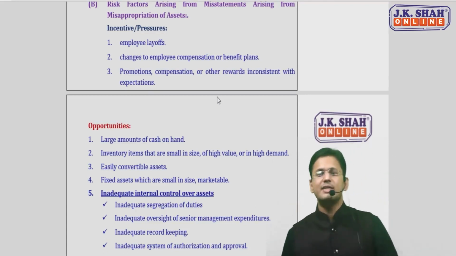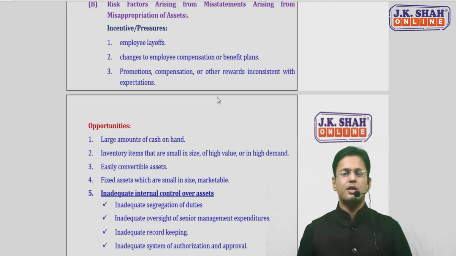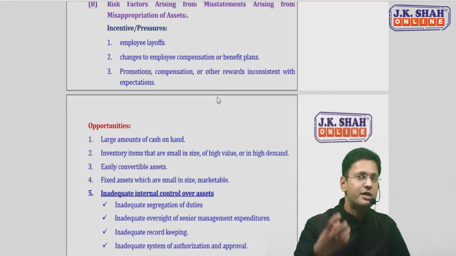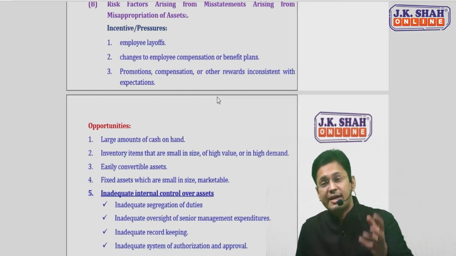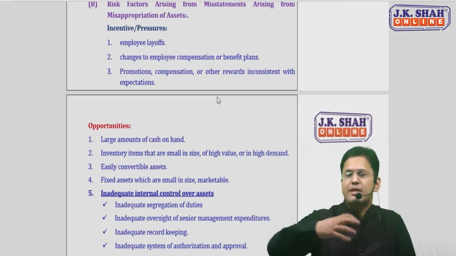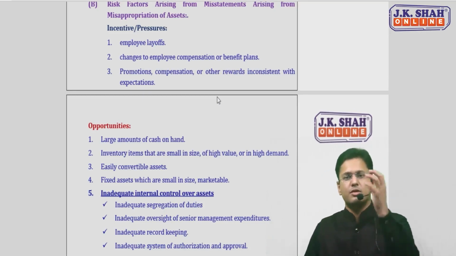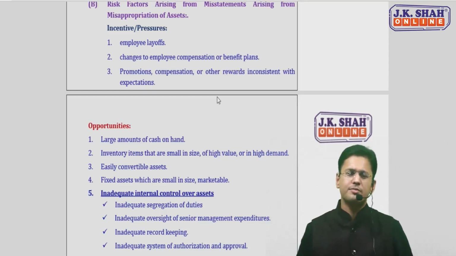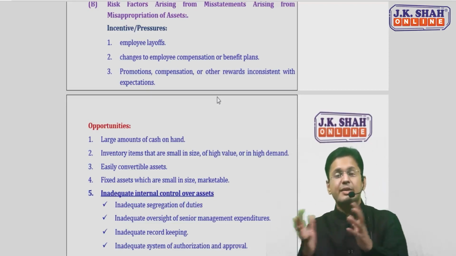Opportunity angle says when a cashier is handling a large amount of cash, he may misappropriate. When a godown keeper is handling inventory items which are small in size, of high value and high demand, he may misappropriate. That is an opportunity with him. There can be certain easily convertible assets, which can be easily converted into money, like gold, silver, diamond, etc. Fixed assets of small size can also be easily carried away, so that can be theft. So these are all small points.